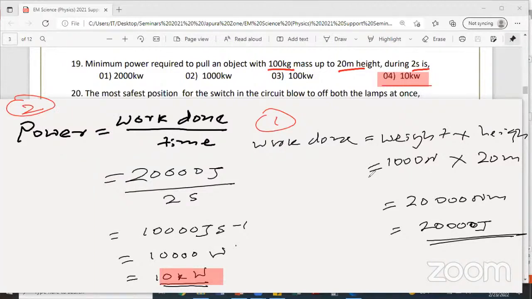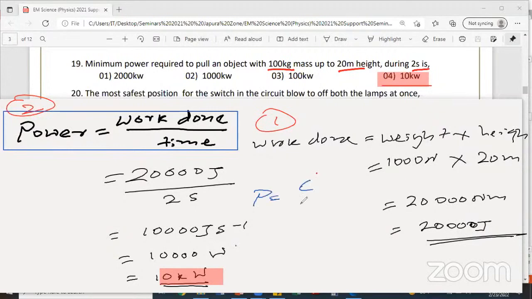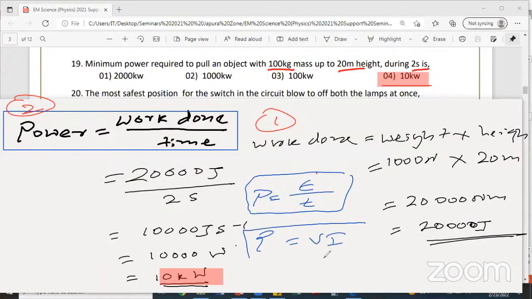What are the other equations used in physics to calculate power? Remember, power is also equal to the following, please note down these two also. I'll encircle this equation and put a cage around it. This is the other equation: power equals energy divided by time. The other one, power equals VI, voltage times current. V for voltage and not velocity, voltage into current.